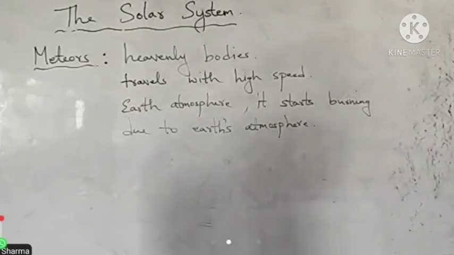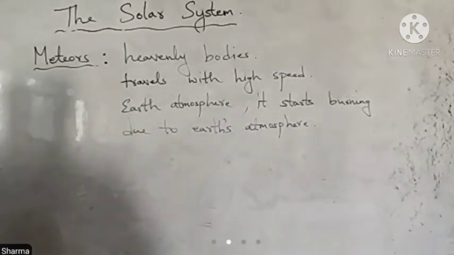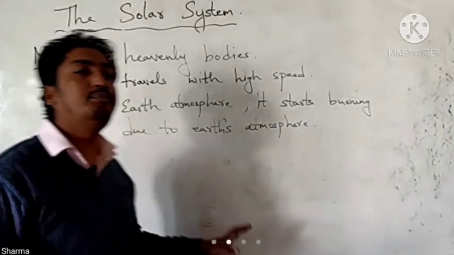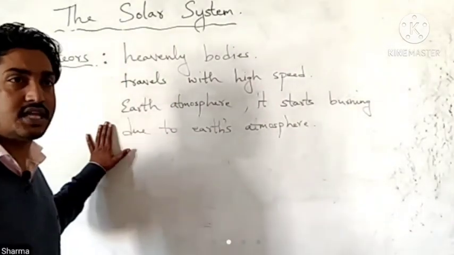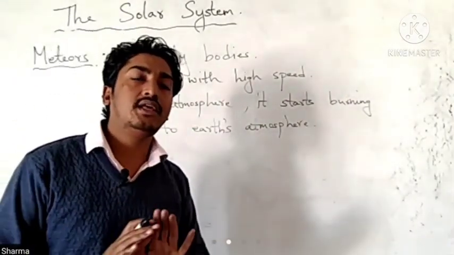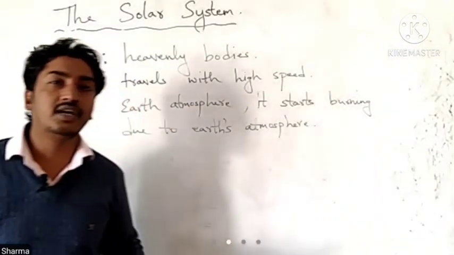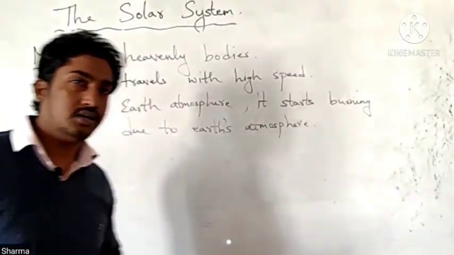So meteors are seen as a bright streak of light flashing for a moment across the sky. Meteors burn out almost completely before reaching the Earth's surface. That means it burns completely before reaching the Earth's surface. That means it doesn't have any damaging effect on the Earth.